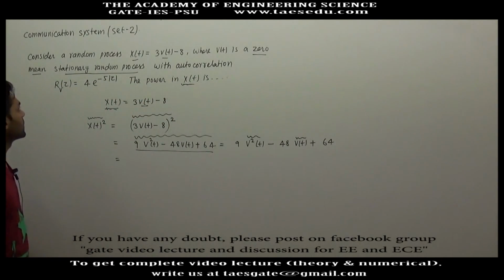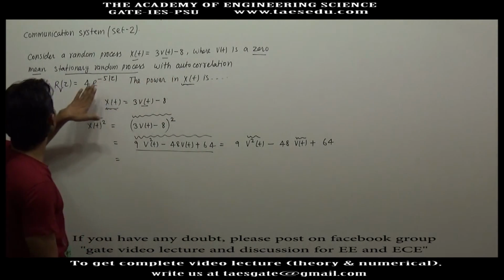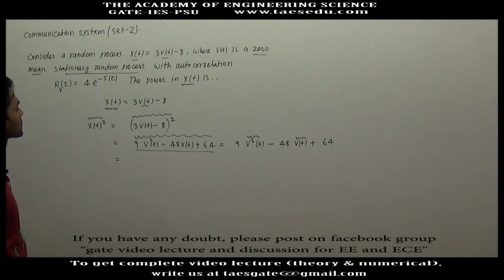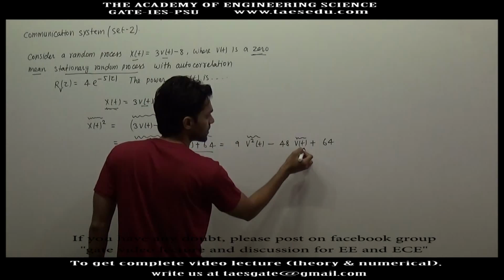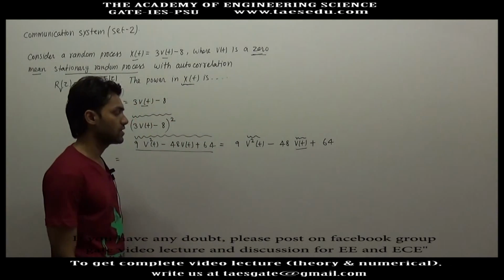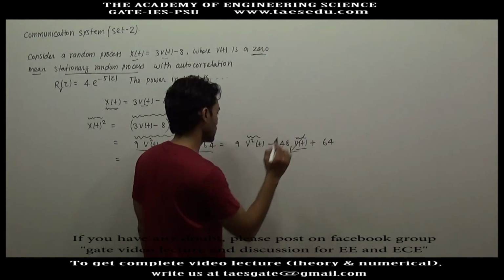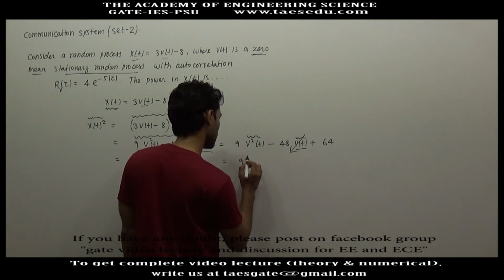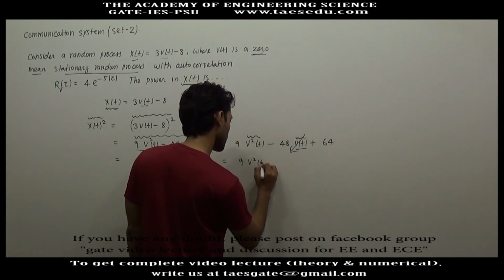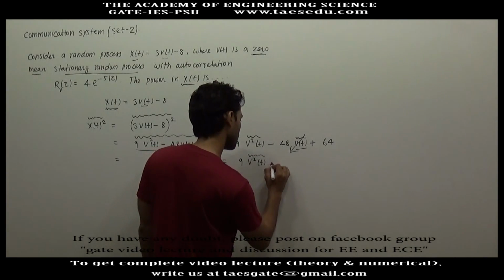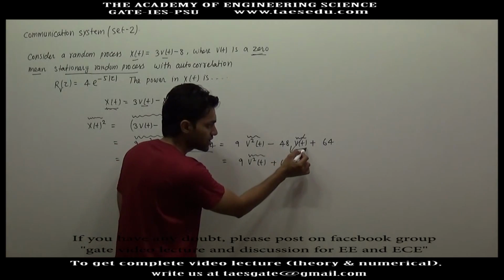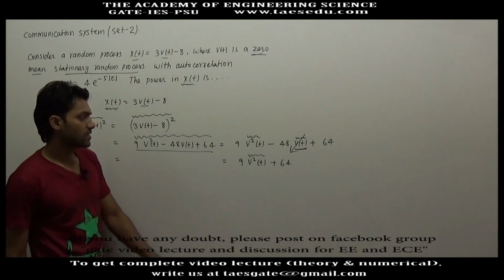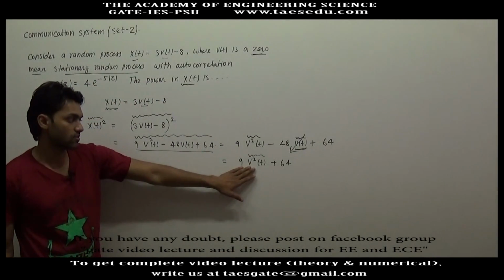v(t) is a stationary random process and its mean is 0, so the term with the mean of v(t) will be 0. So basically we have to find 9 times the average of v²(t) plus 64. Now if the average of v(t) is 0, it is not necessary that the average of v²(t) will also be 0.